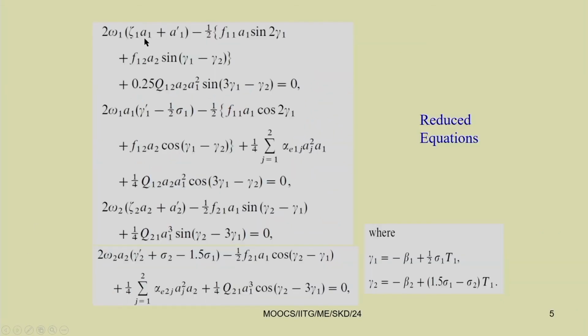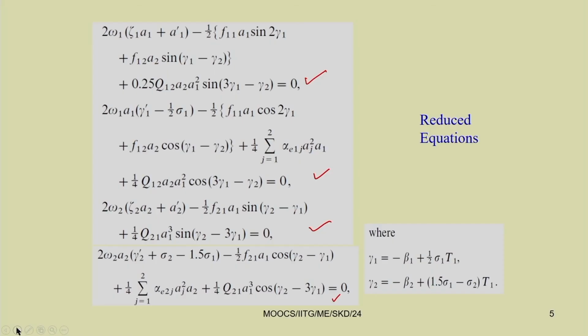Here, when we are using the method of multiple scales, you just see we have reduced this second order differential equation to four first order differential equations. This is the first, this is the second, this is the third, and this is the fourth. These four first order differential equations can be solved numerically to find the responses of the system.